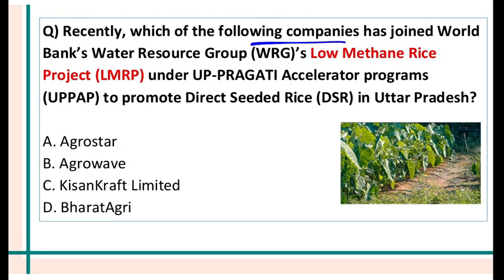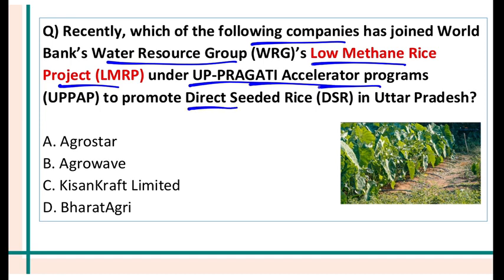Which of the following company has joined the World Bank's Water Resource Group's low methane rice project under UP Pragati Accelerator program to promote direct seeded rice in UP? Direct seeding of rice saves a lot of water. It also controls weeds. So the answer is Kisan Craft Limited.